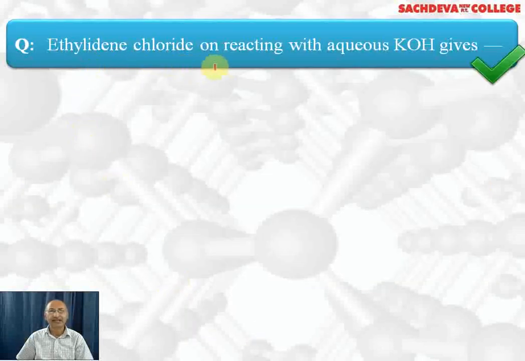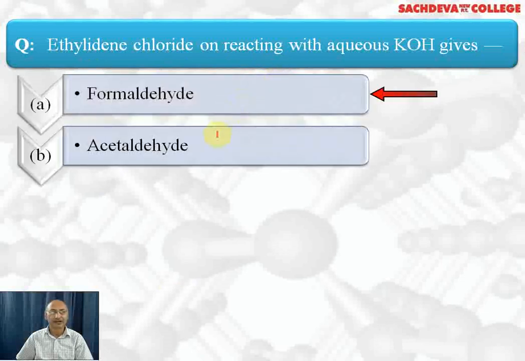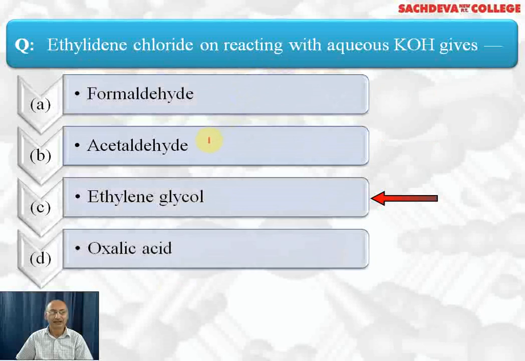Next question, ethylene chloride on reaction with aqueous KOH gives formaldehyde, acetaldehyde, ethylene glycol and oxalic acid. Correct answer is acetaldehyde. Ethylene chloride is CH3CHCl2.